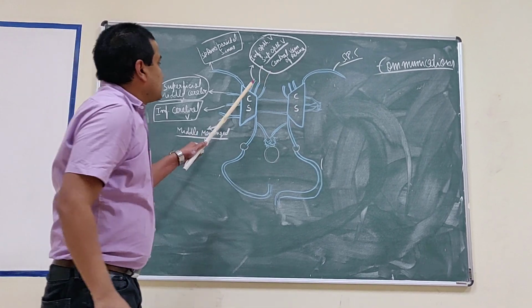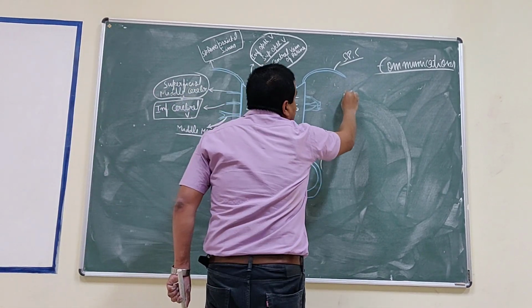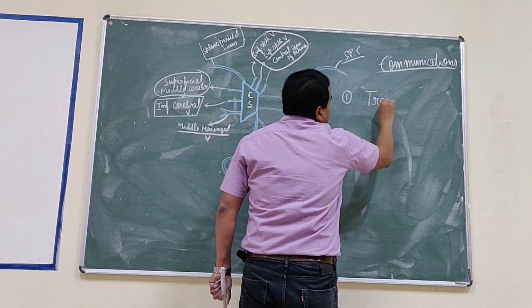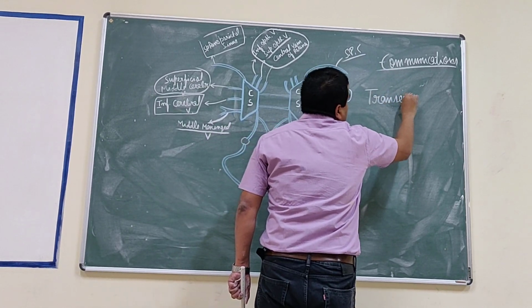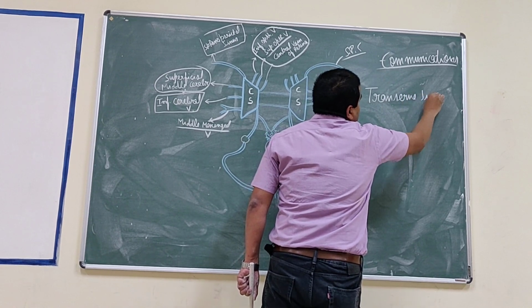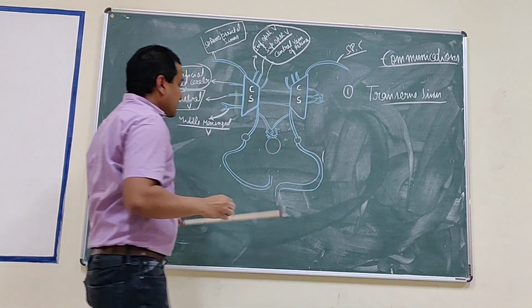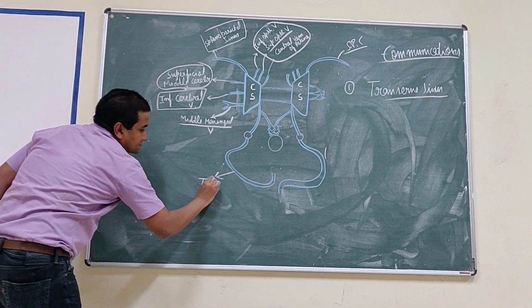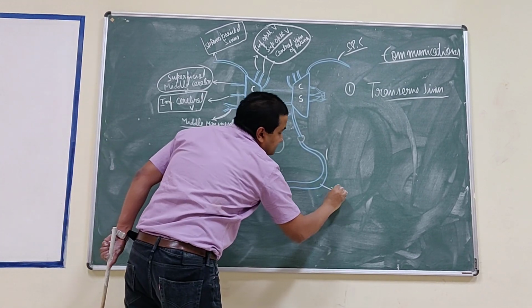The cavernous sinus communicates with the transverse sinus. In this diagram, this is the transverse sinus. It is a pair, on both sides.